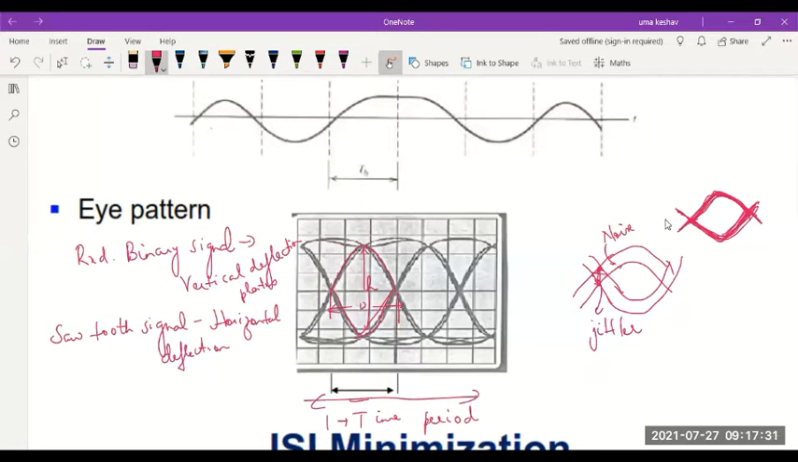So whenever I receive a binary 1, it should overlap on the same waveform. Whenever you receive a binary 0, that should overlap on the same waveform. So what you should see is a perfect overlap of all the received signals. You should see a single thick line like this in an eye pattern.